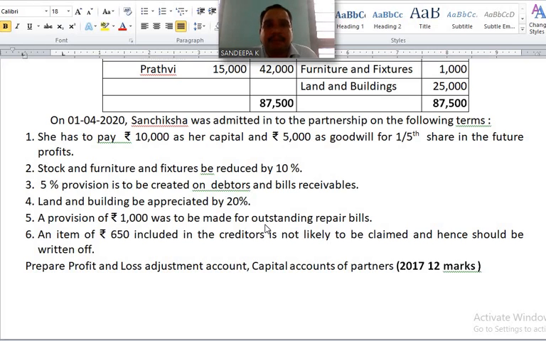they have asked to create a liability, provision for outstanding repair bill, okay, it will be recorded on debit side of revaluation account. Next, number 6, an item of rupees 650 included in the creditors is not likely to be claimed and hence should be written off. Rupees 650 payable to creditor not claimed by the creditor.